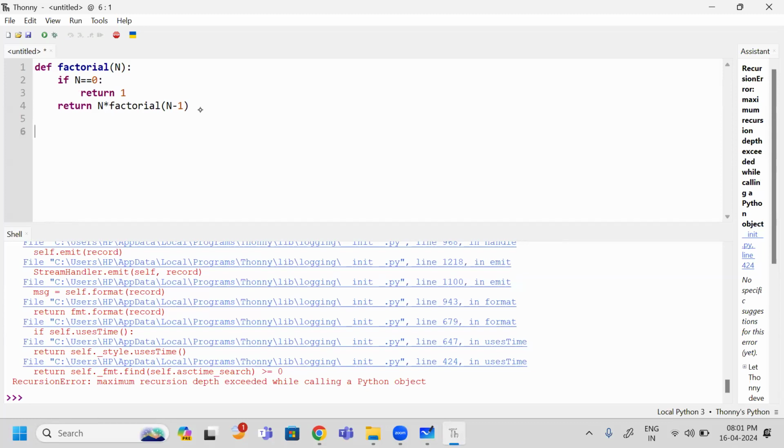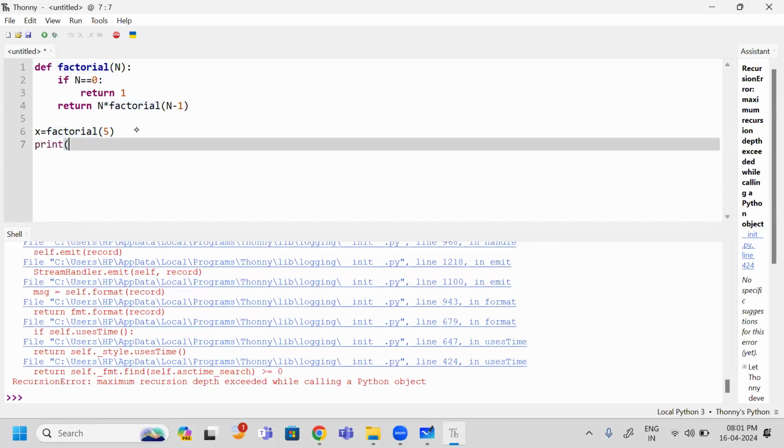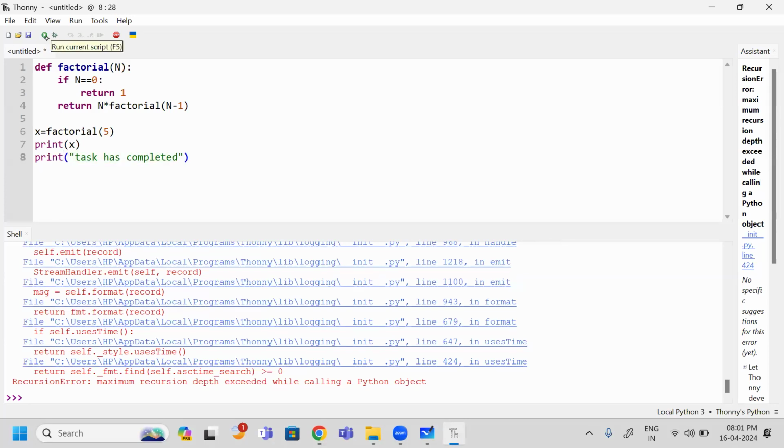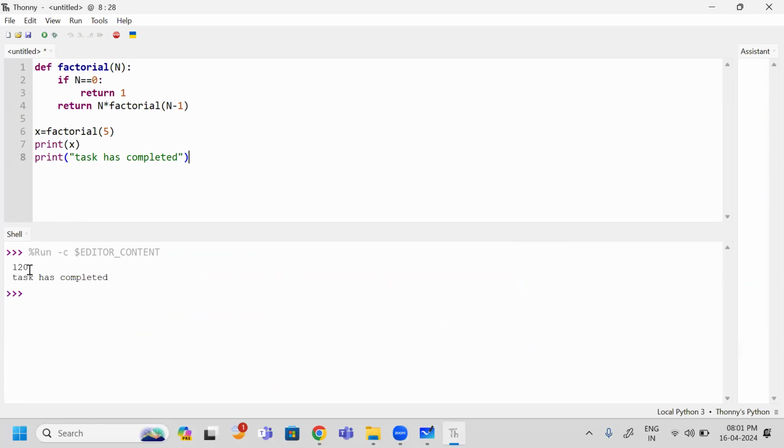So here I am going to call factorial with the value 5. At last, how many values is it returning? One value it is returning. When it returns one value, I am going to store that return value into this x variable. Next, simply I am printing the x value. Next, I am simply conveying that my task has completed. Right, now I am going to run. When I run, can I see 120 or not? Yes, it has printed the 5 factorial value.